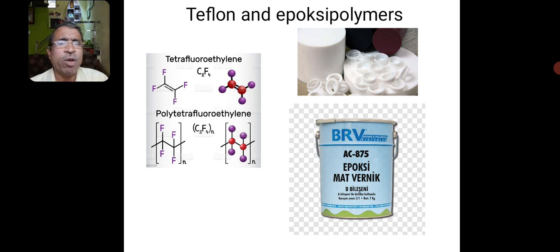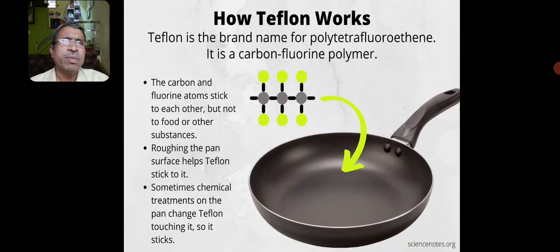Similarly, the Teflon coated materials are also there in the kitchen items. Epoxy polymers, we have a Fevicol. It is an epoxy polymer. So these are all the different ones.